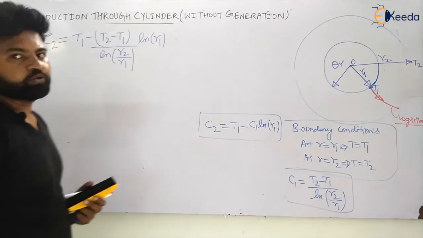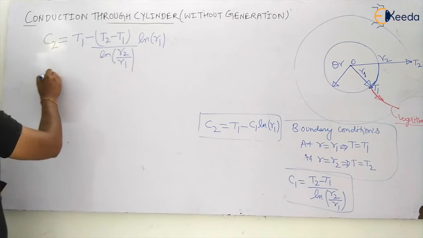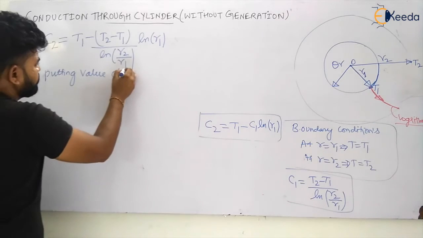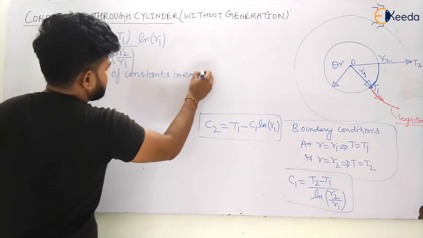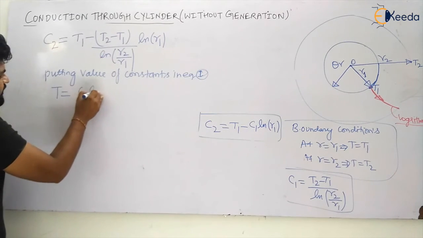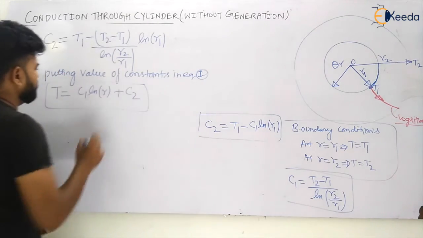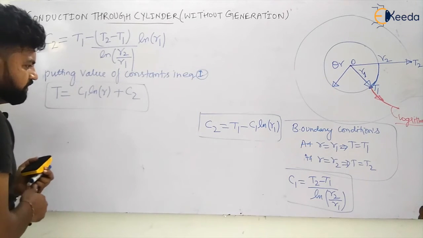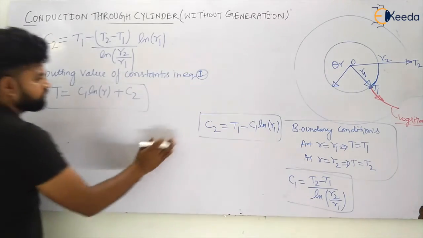Now putting all the values of the constants in equation number 1, the first equation of the temperature profile. This equation was T is equal to C1 ln R plus C2. If I put the value of C1 from here, and C2 we know now, let us continue.